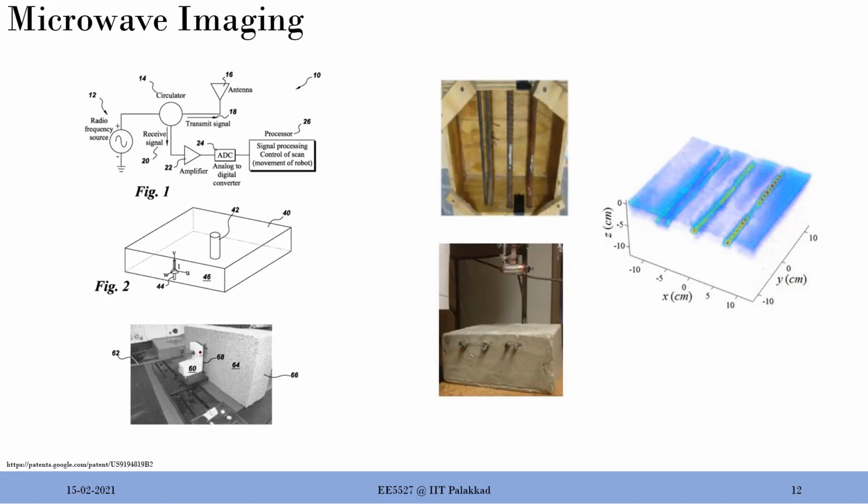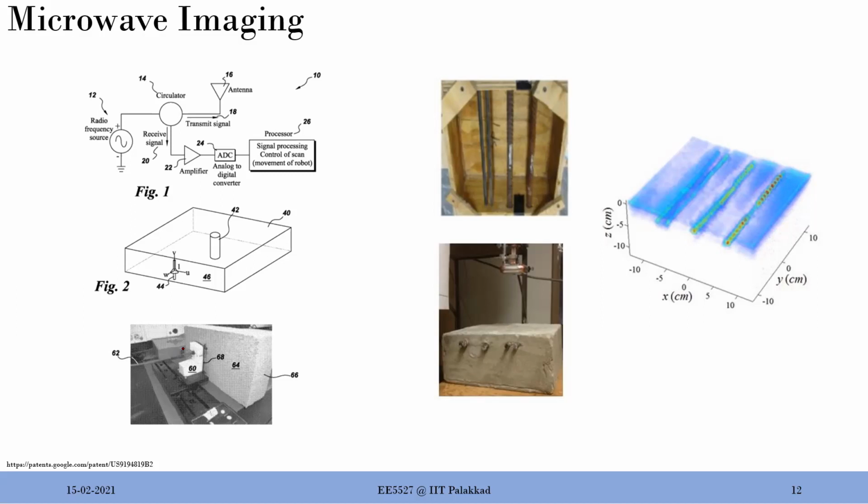So you can come up with an arrangement something like this, where you send out microwaves. Why microwave? Because it depends on the application. Microwaves are very sensitive to water molecules. You are using microwave technology to heat up things in a microwave oven. So what does it do inside? It heats up the water molecules, and that's how your food is getting heated up. So same technology, we use it here for imaging.